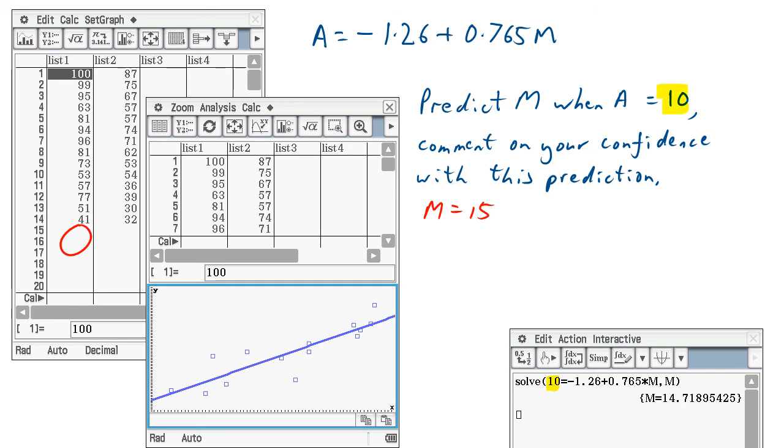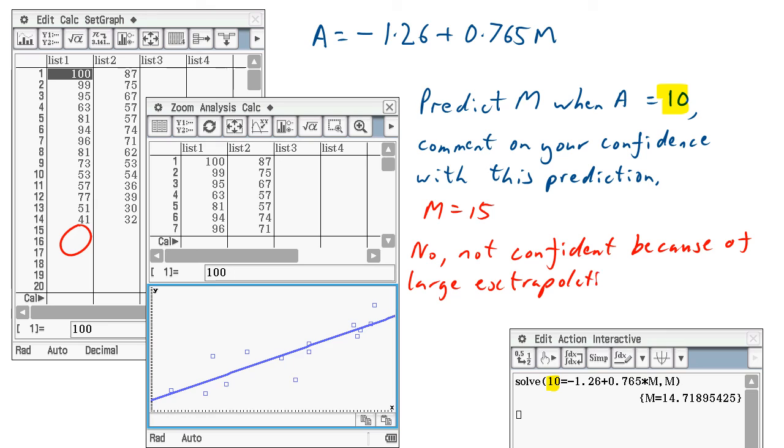So M is 15, so no, not confident, because of large extrapolation, even though R is strong.